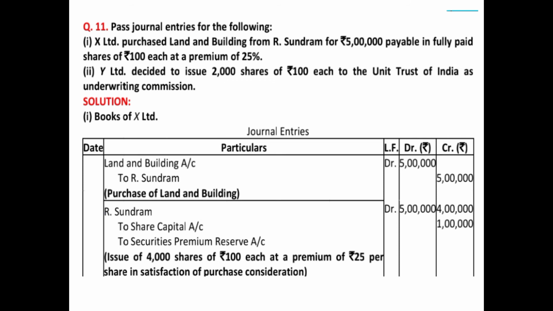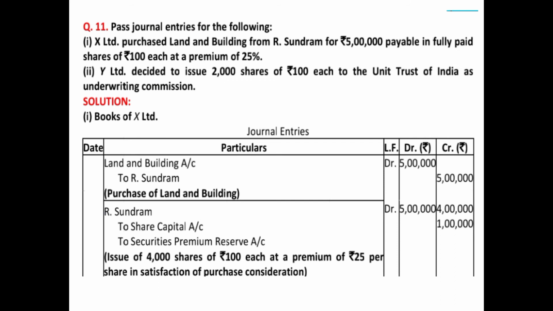So to share capital account. And now in order to make the payment for 5 lakh rupees, since the value of per share issued in this case will be 125, that's why we just have to issue 4,000 shares. How we have calculated the amount to be paid: 5 lakh upon per share value, that is 125. So the face value of 4,000 shares is 100 rupees each, that means 4,000 into 100, 4 lakh.